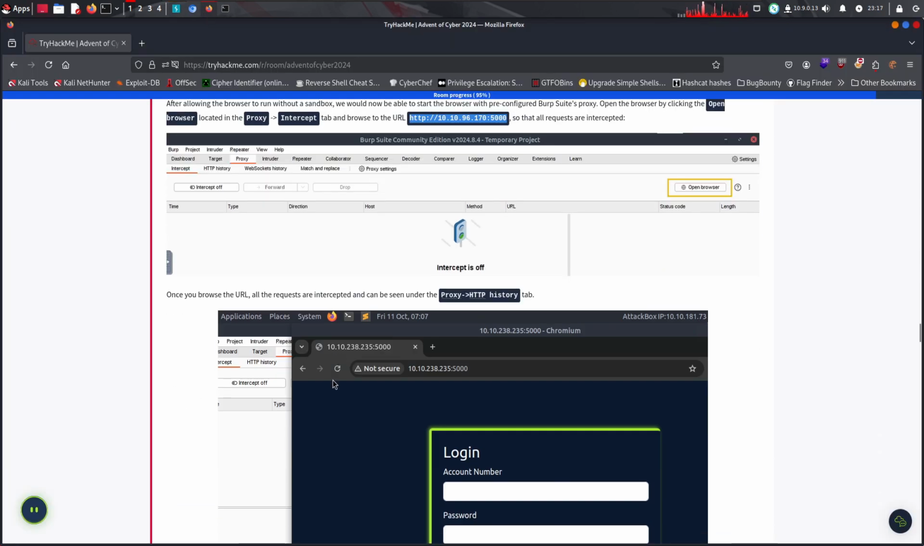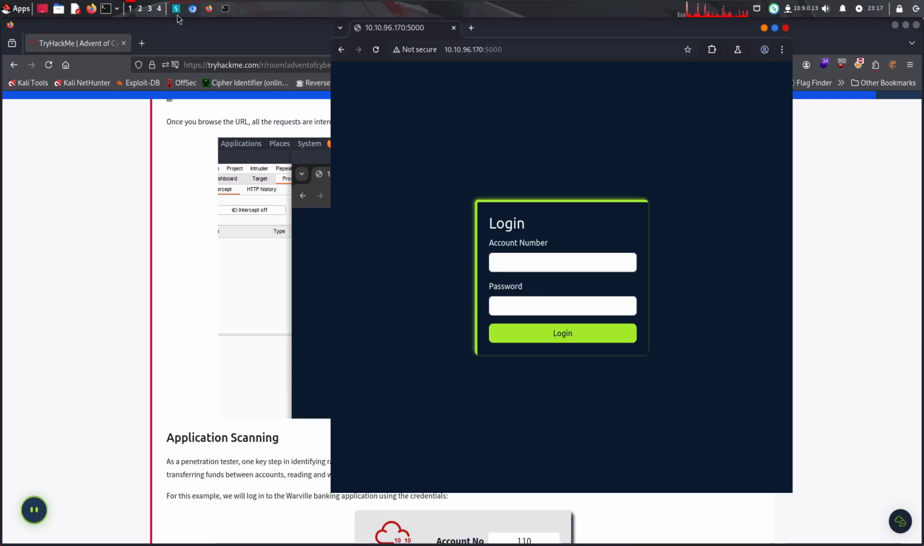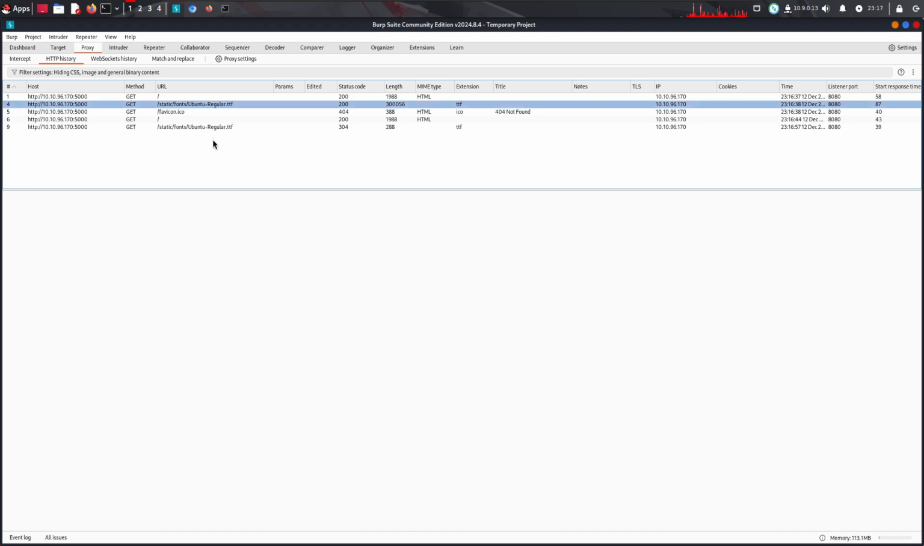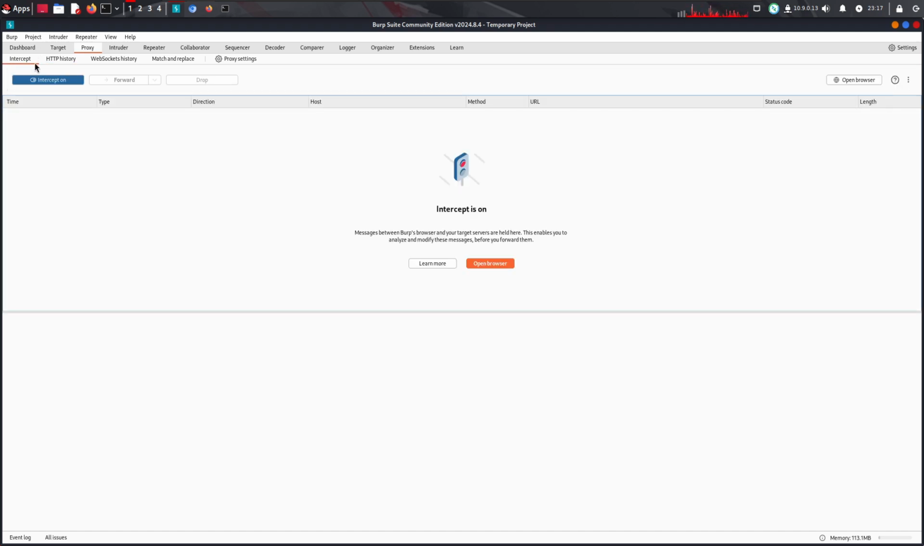Cool. Once you browse the URL, all the URL requests are intercepted and can be seen under the Proxy HTTP history tab. Yes, we can just go here, the HTTP history tab, and we see the request for slash and some file icons.